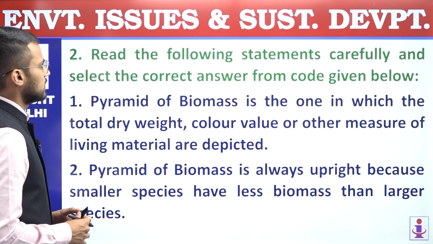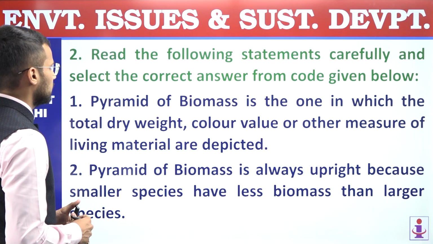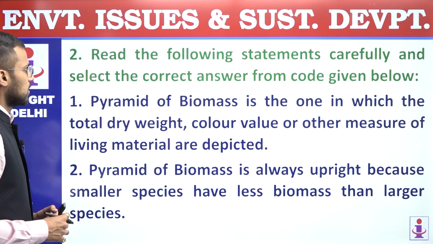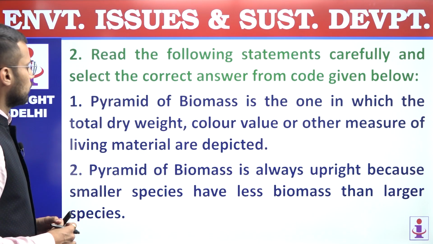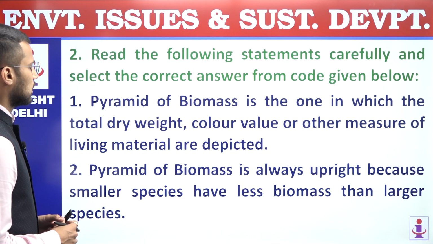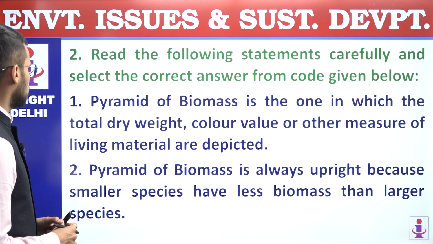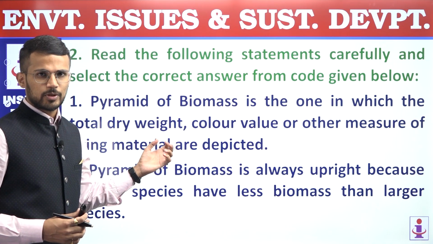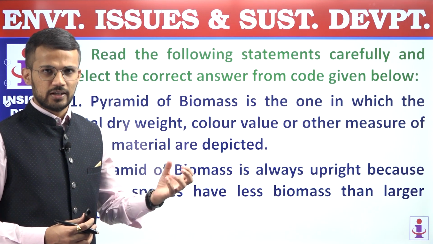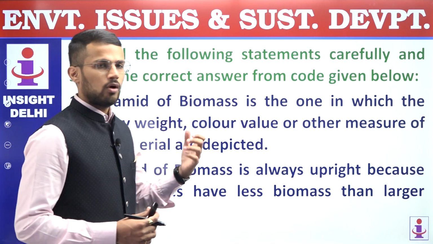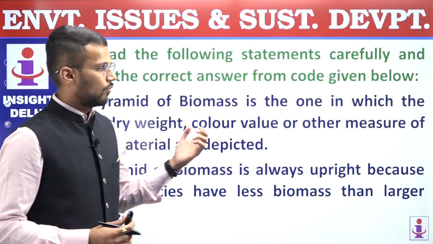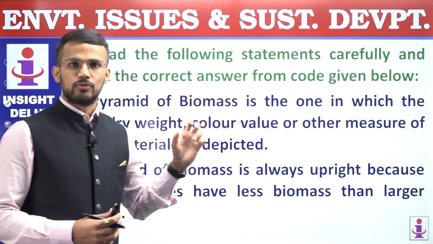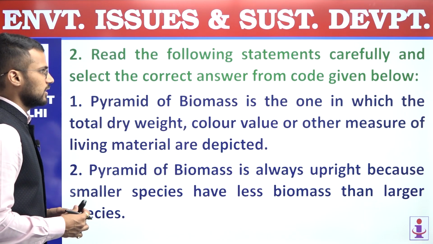Read the following statements carefully and select the correct answer from code given below. First, pyramid of biomass is the one in which the total dry weight, color value or other measures of living matter are depicted. So that statement is a correct statement because we know that biomass is a dry weight, and as biomass of different trophic levels will be different, obviously there will be different color values to the biomass associated with different trophic levels. So first statement is a correct statement.